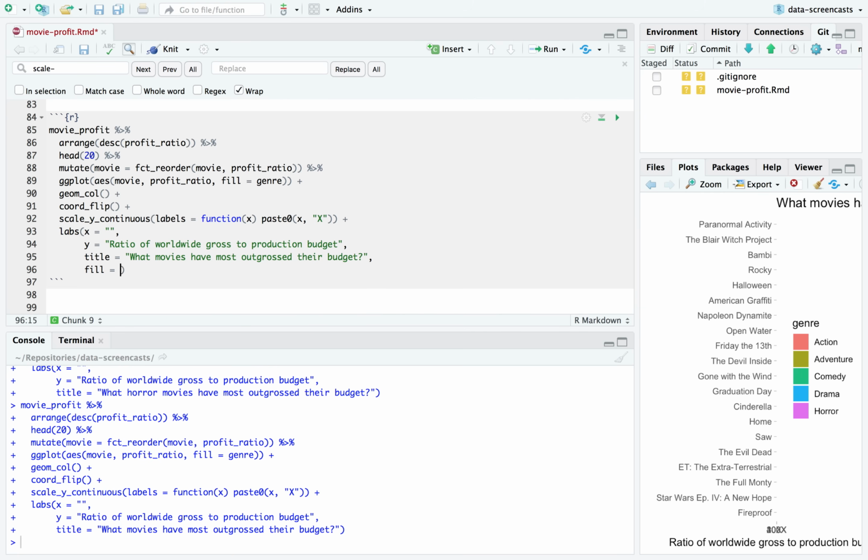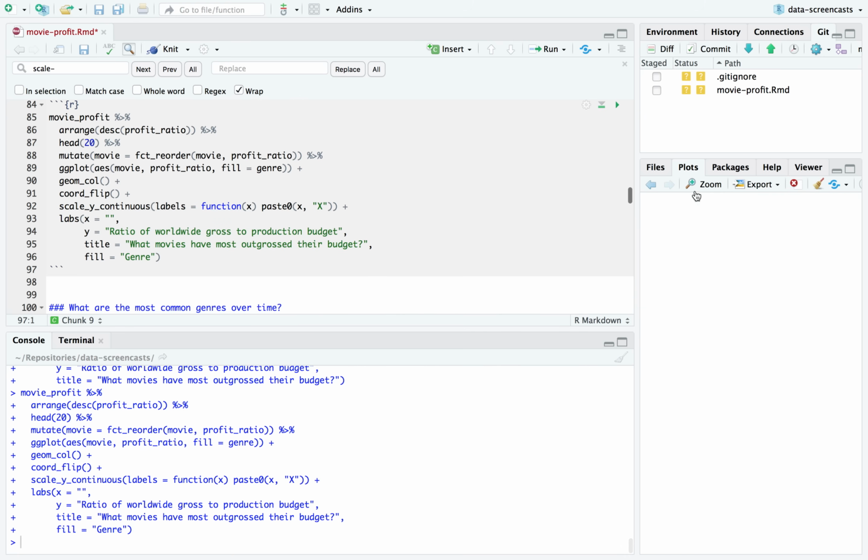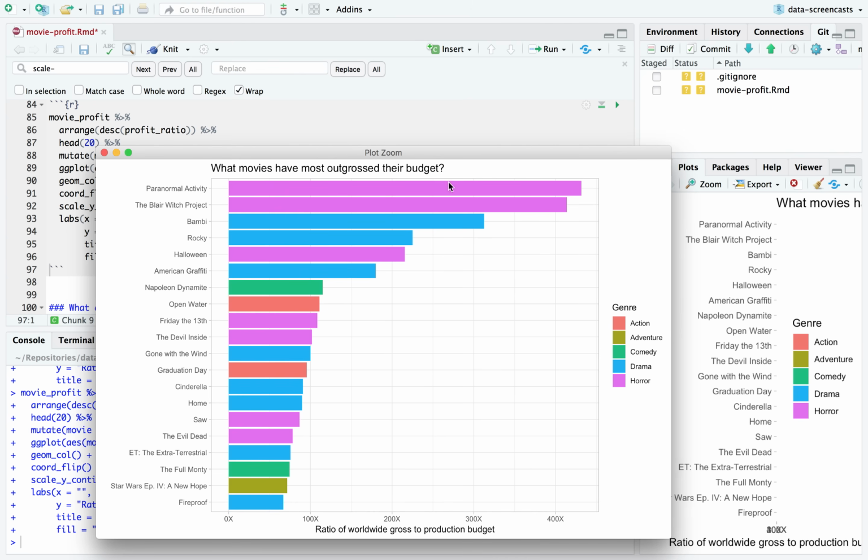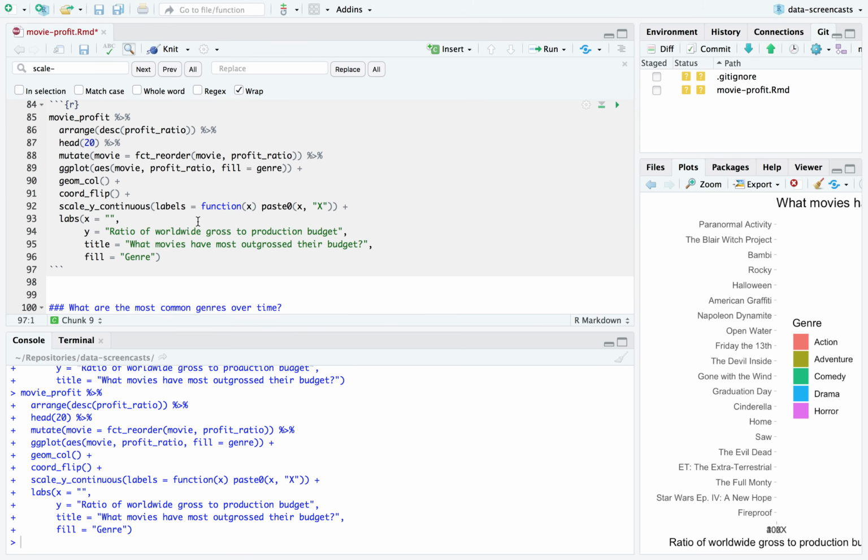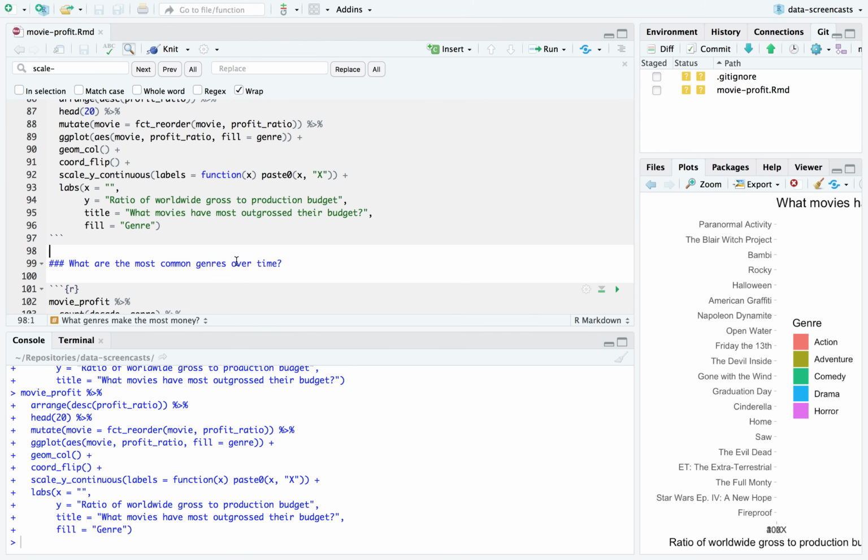I would say fill equals the capitalized genre. This could go in a blog post. I'm into this graph. Found out some interesting information. Like, I did not know Bambi was this giant hit. That's cool. All right. Learned some things from this graph.